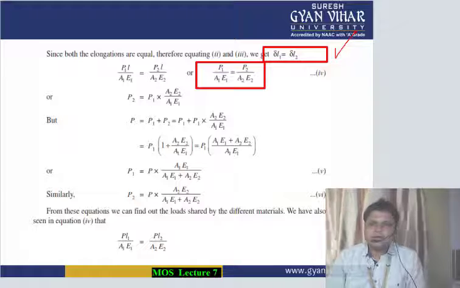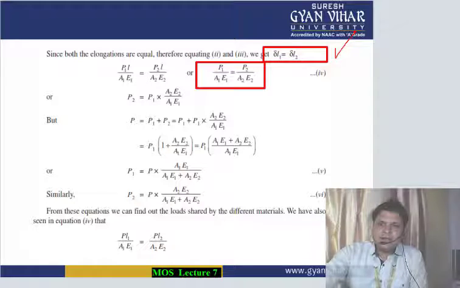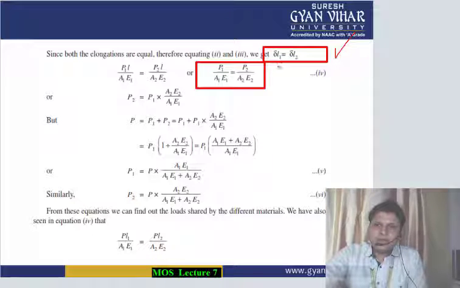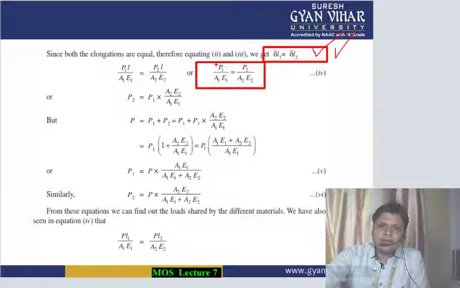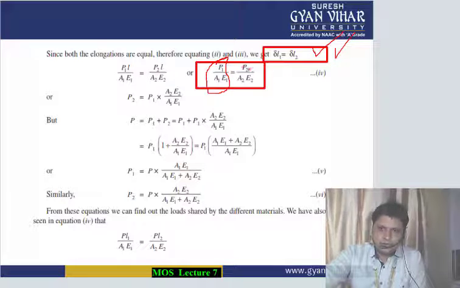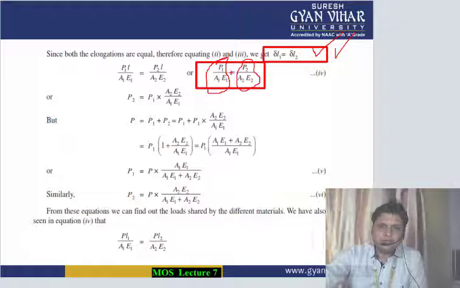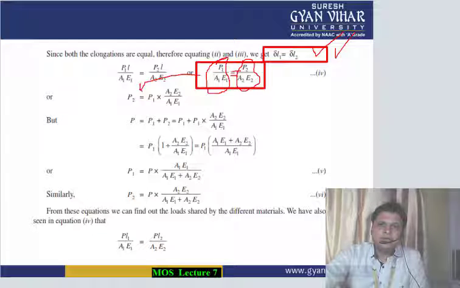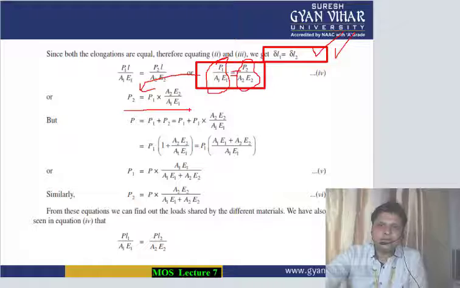We have calculated del L1 as P1 L1 by A1E1 and del L2 as P2 L2 by A2E2, so both will be equal. If we simplify, we find that P2 is equal to P1 into A2E2 upon A1E1.